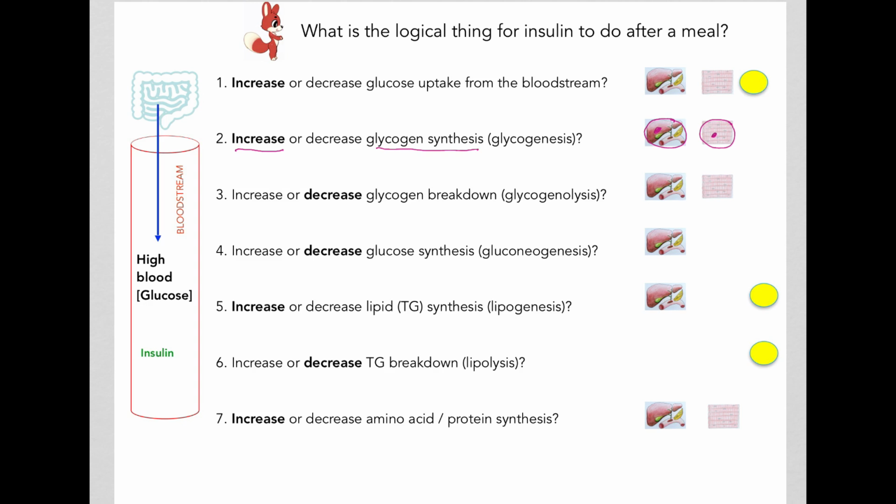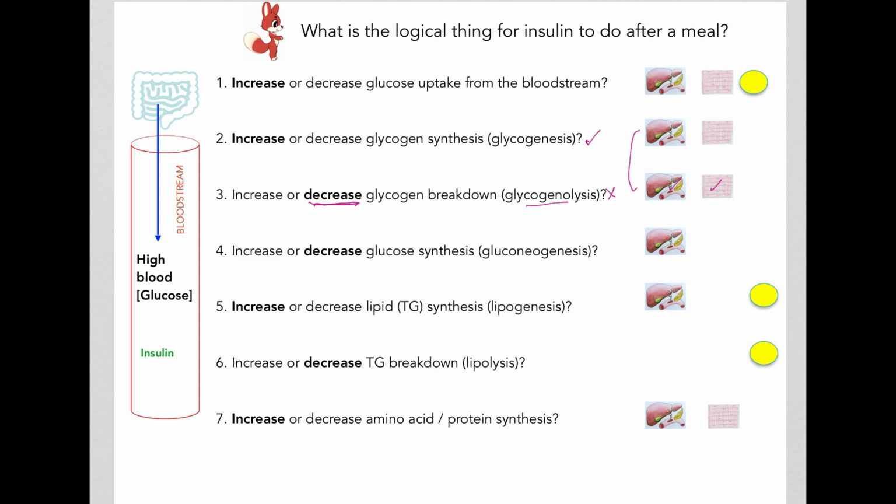That's what insulin helps to do after a meal. And we don't want to do glycogen breakdown, so insulin will decrease glycogen breakdown, or glycogenolysis, once again in the liver cells as well as the skeletal muscle cells. While these tissues are making glycogen, we don't want glycogen to be broken down.